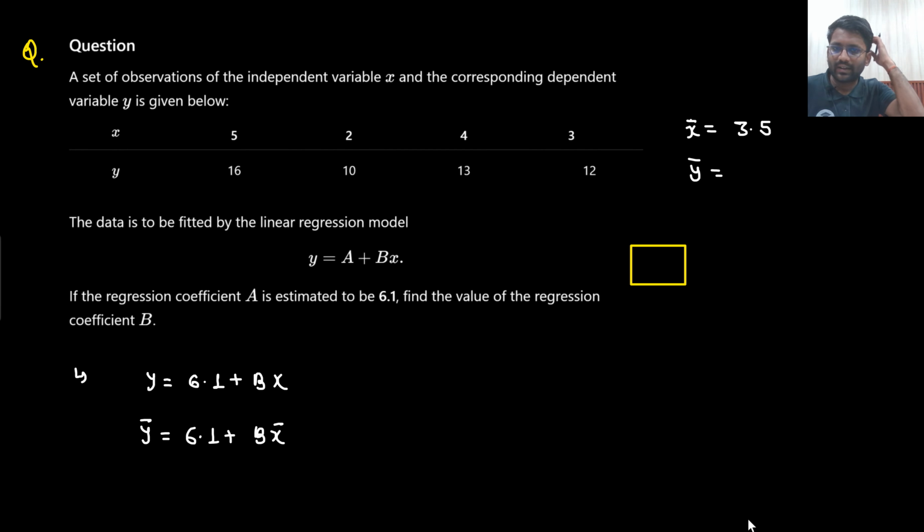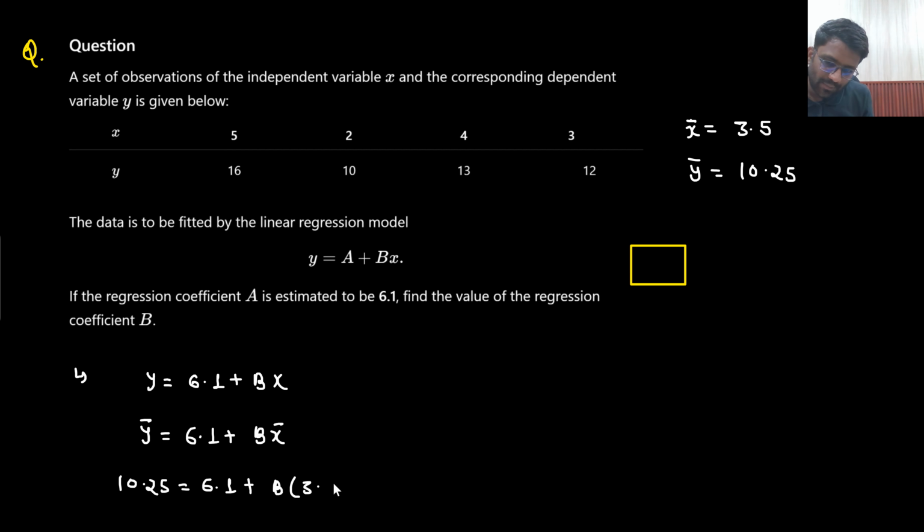3.5. And here 23 plus 12 will be 25. 25 plus 16 will be 41. 41 divided by 4 will be 10.25. Again, the calculator was not required, but still I am doing it. So 10.25 equals 6.1 plus B into x bar, which is 3.5. So from here you will get the value of B. That's it. I hope you know how I find x bar. Addition of all of them divided by 4. So I will get the value of B